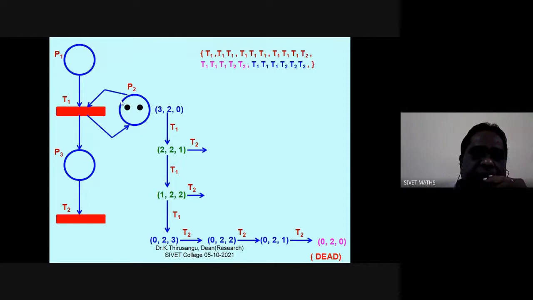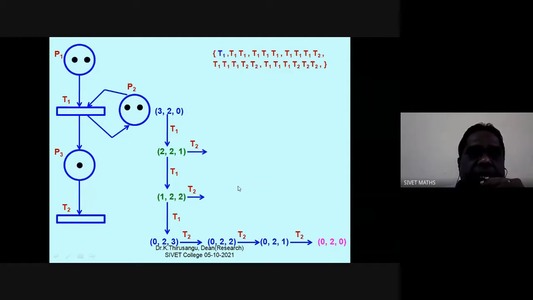Okay, sir. Well, you have two chances here. You can go through T1 or you can go through T2. But you skipped T2, you moved along T1. Can I further go there and start T2? Yes, you can. Now, under this marking, 2, 1, I can fire T2. So once I fire T2, the token in P3 will be removed.